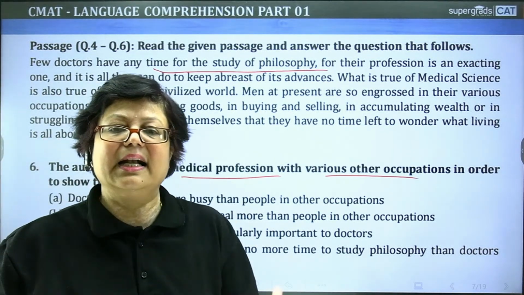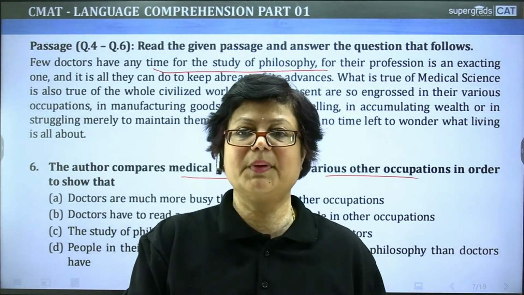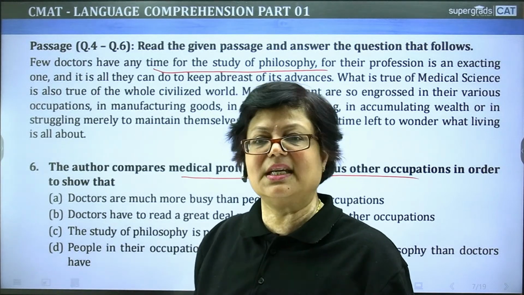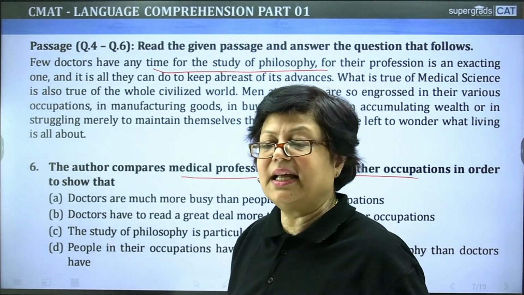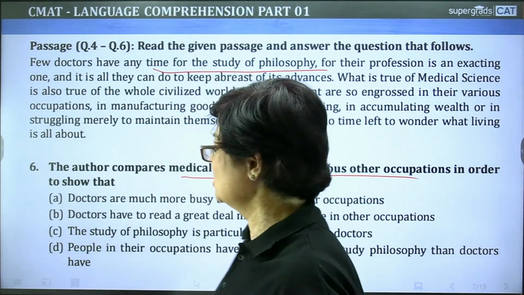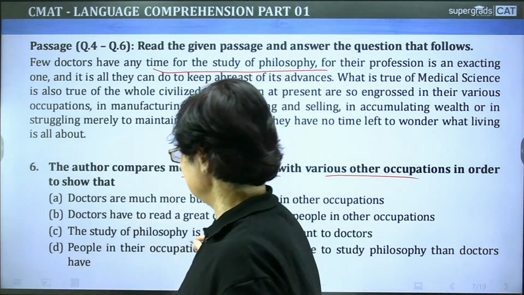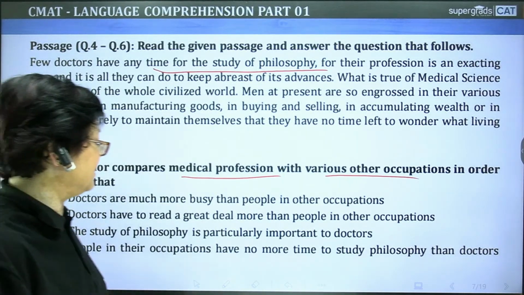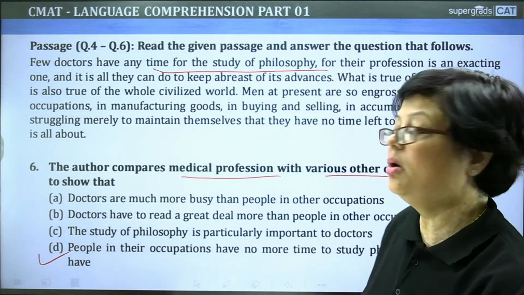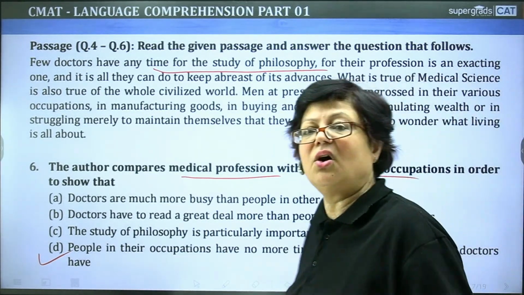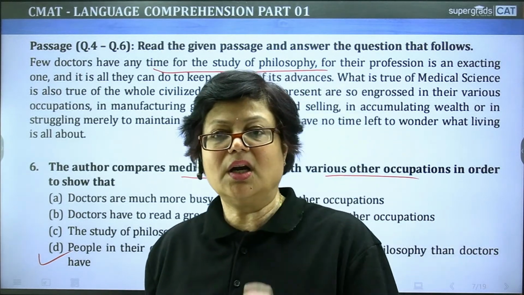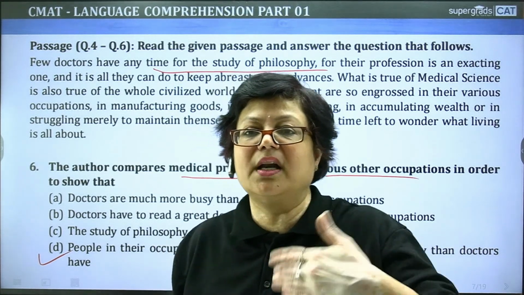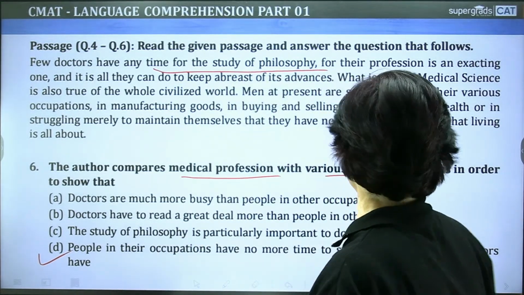So they are on the same page. The people in other occupations as well as the people in the medical field, the doctors, उनके पास भी same ही है. Doctors के पास कोई ज्यादा time नहीं है. They are also awfully busy. So what will be the answer? What will be the correct option? Yes, option D is the correct answer. People in other occupations have no more time to study philosophy than doctors have. So you see, with your approach to solving the passage and the related questions and their answers, you are able to come to the correct answer.